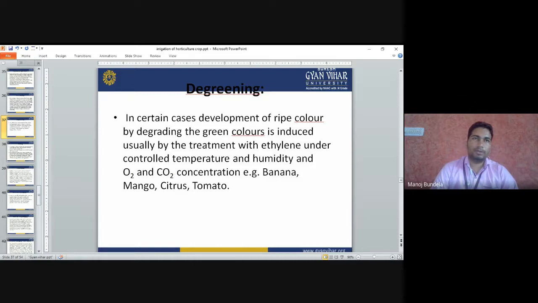Sometimes in the case of banana and mango, we harvest the unripe fruits, the green fruits. After that, we apply ethylene and the fruit color will change to yellow, meaning the ripening of the fruits will start.